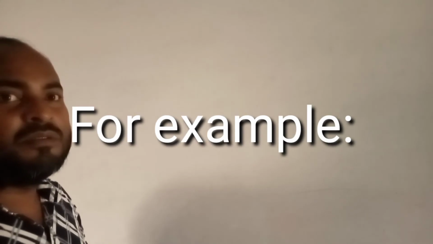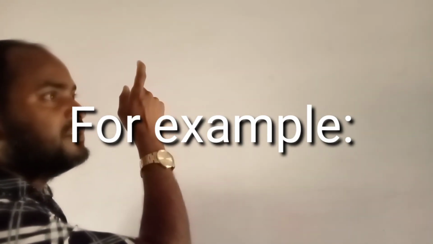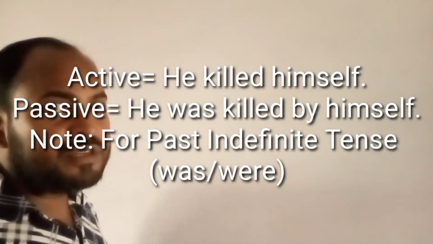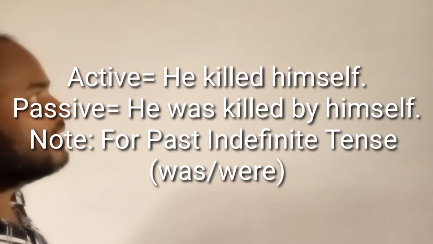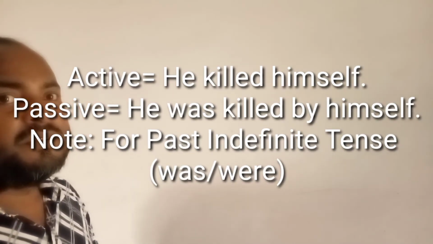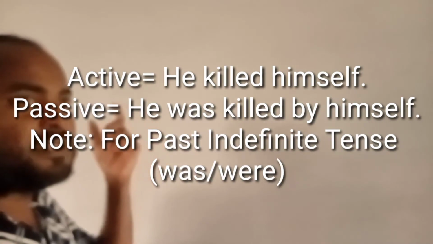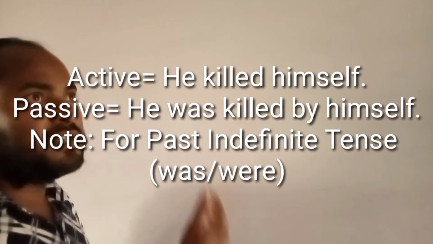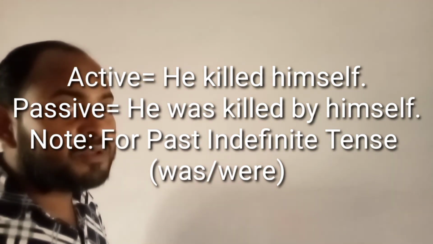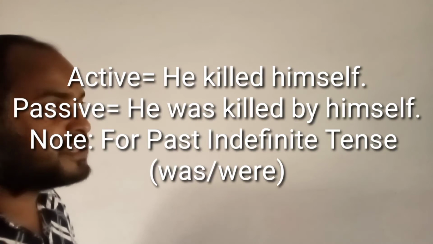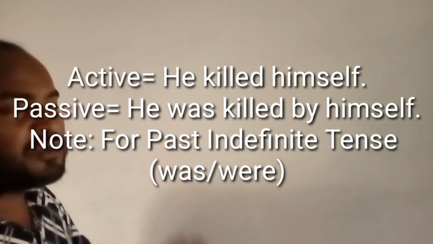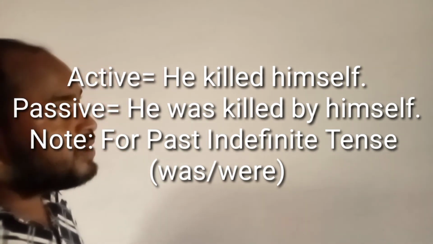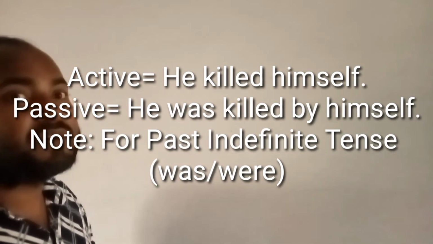Let's see an example. He killed himself. In this case, we have to write he as subject, he. Then you know the sentence is with principal verb and past form. That means past indefinite tense. You know, rule number 2, we have used was or were for past indefinite tense.